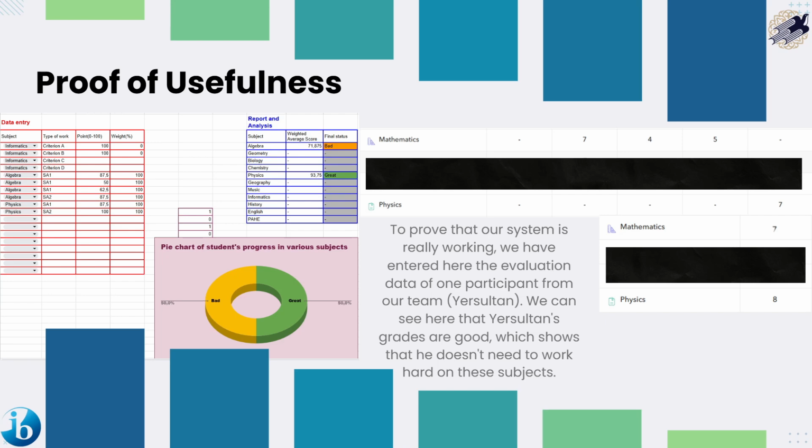Proof of usefulness. To prove that our system is really working, we have entered here the evaluation data of one participant from our team, Yersultan. We can see here that Yersultan's grades are good, which shows that he doesn't need to work hard on these subjects.